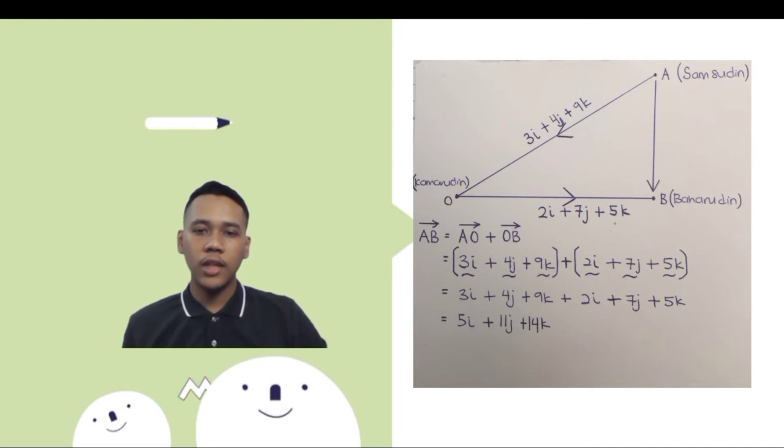Counting all the numbers, the final answer will be 5i plus 11j plus 14k.